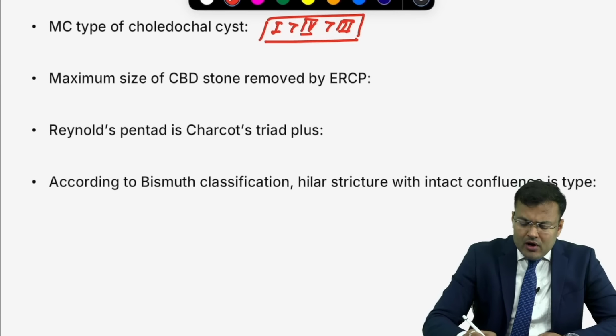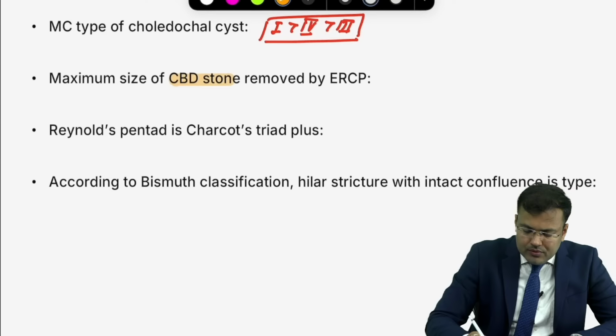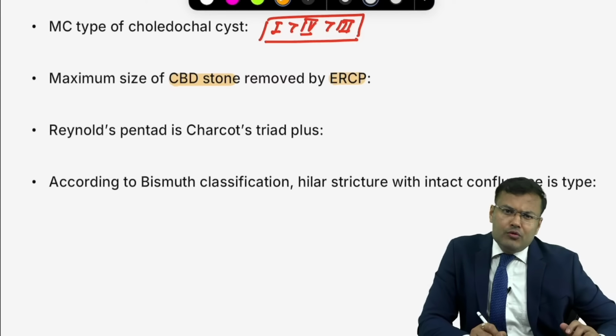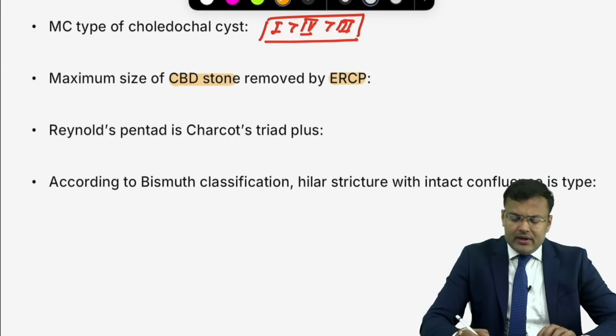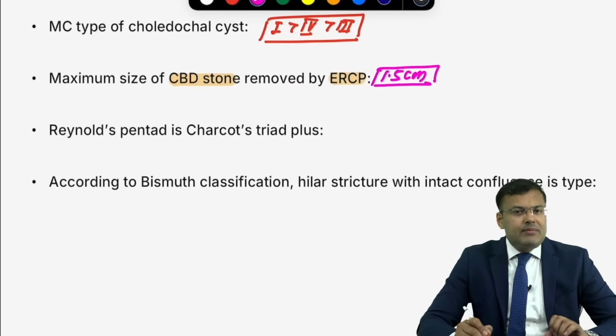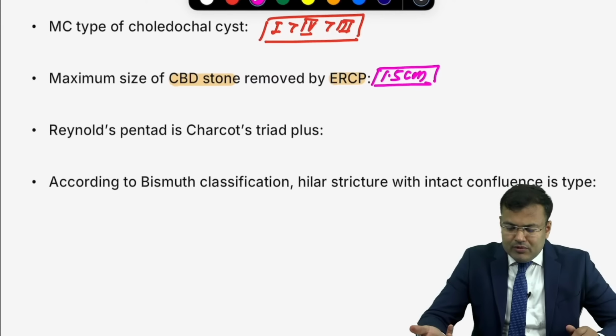Next question. What is the maximum size of CBD stone removed by ERCP? ESWL is going to remove the kidney stone size 2 centimeter. CBD stone 1.5 centimeter. So maximum size of CBD stone removed by ERCP, that is 1.5 centimeter.